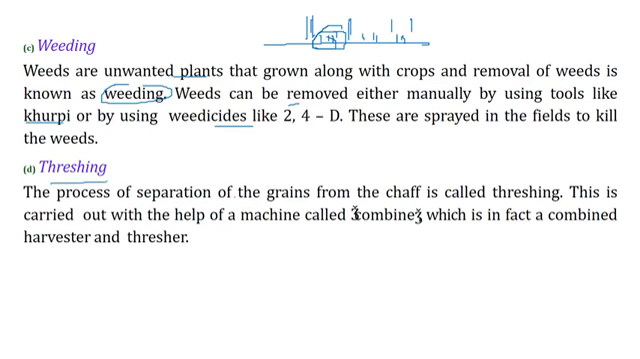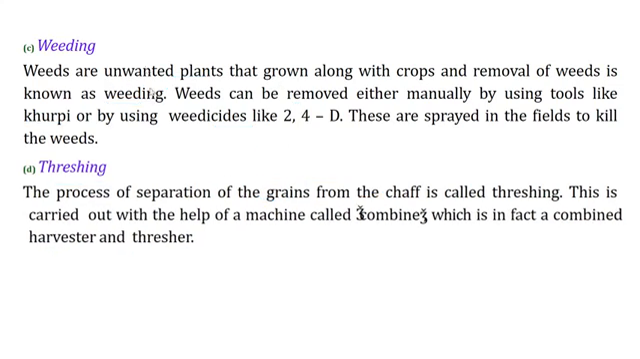Now threshing. We are interested in grains because we eat grains. So the separation of grain from the chaff is called threshing, and this again can be done with a harvester, thresher. Today we have machines which can go in the crop. You can work on the crop and at the same time you can get the grains also.